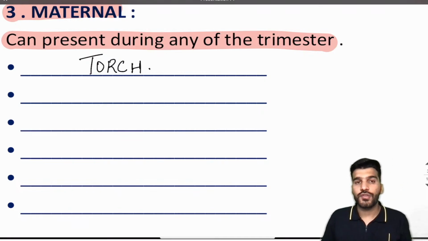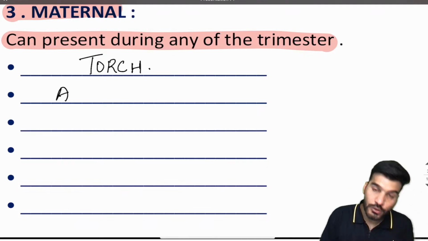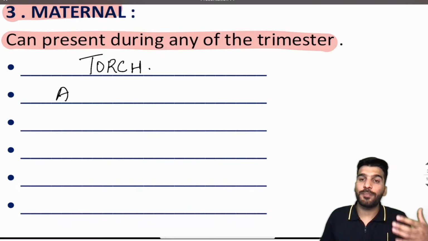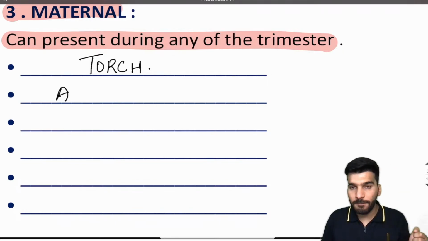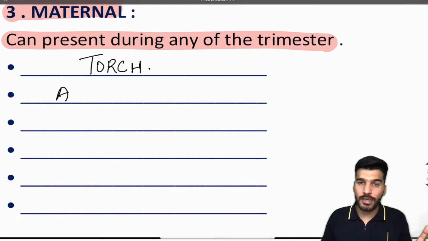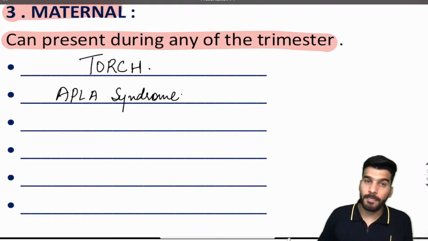Followed by that, a patient can have an acquired thrombophilia. What is a thrombophilia? It's a condition which predisposes to the formation of clots in the body. These thrombophilias can either be congenital, present from the beginning, or acquired. APLA, antiphospholipid antibody syndrome, is a type of acquired thrombophilia. This can also cause an abortion.